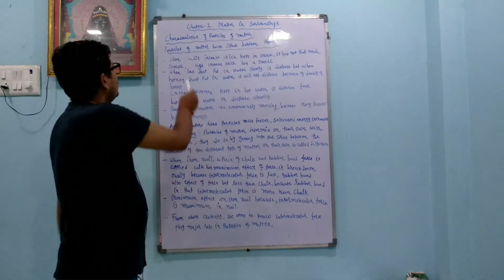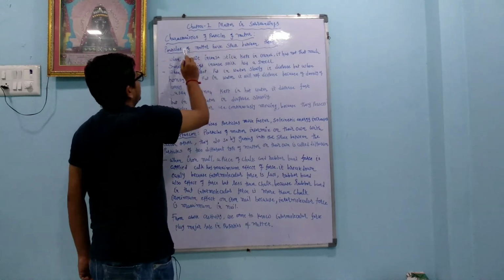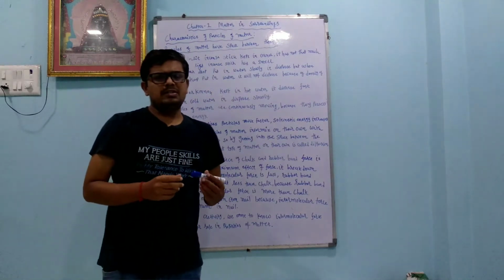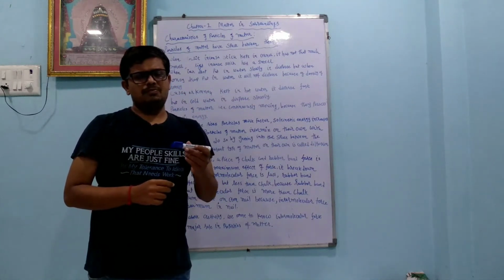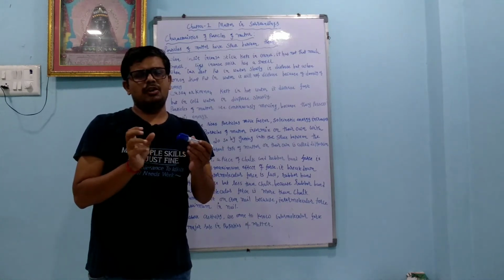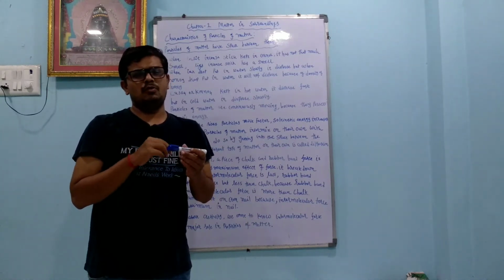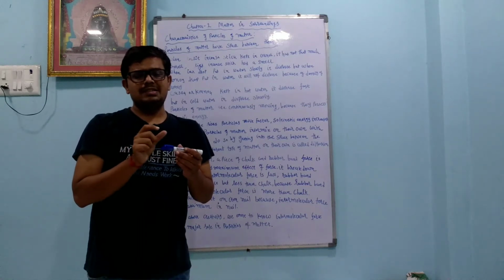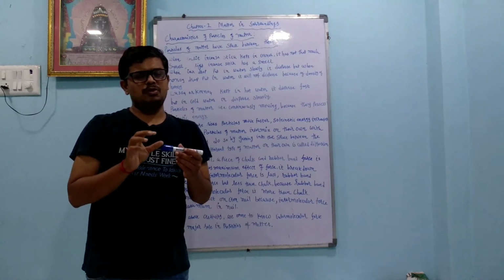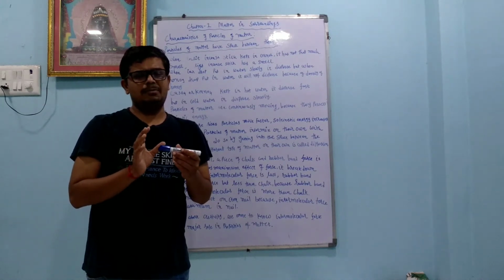Characteristics of particles of matter. Particles of matter have space between them. So matter is available in solid. In solid there is very little space because all the molecules are tied together. Intermolecular force is more, distance is less. So solids are available in rigid form. They do not have the property of flow because all the molecules are very tightly packed.